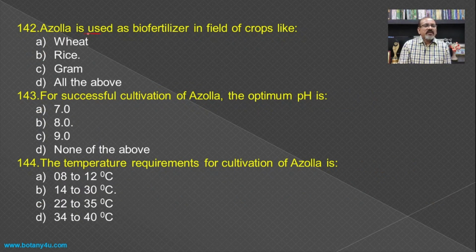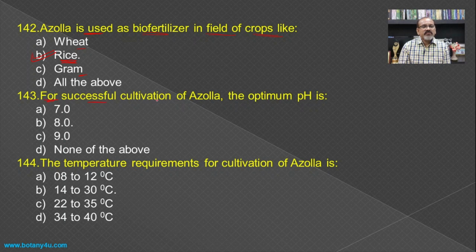Then Azolla is used as biofertilizer in a field crop of the rice field, and hence the rice field becomes the answer for this question, because there is need of water for the growth and development of the Azolla, as it is an aquatic plant. Only in case of rice is there ample water in the field, while wheat and gram are not cultivated in the rainy season, and hence rice becomes the answer.